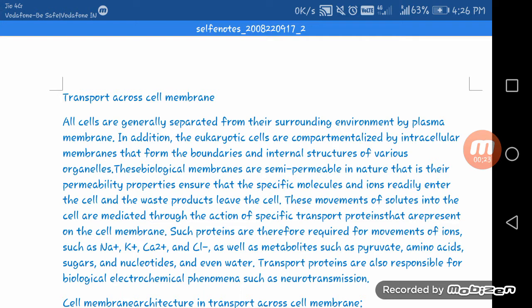All cells are generally separated from the surrounding environment, as we all know, by the plasma membrane. In addition, the eukaryotic cells are compartmentalized by the intracellular membrane. This also happens in our body because there are different compartments, different organs, surrounded by intracellular membrane that form the boundaries and internal structure of various organelles.